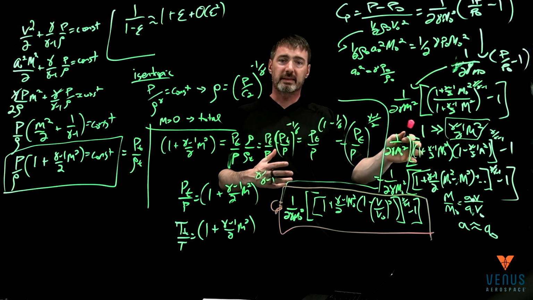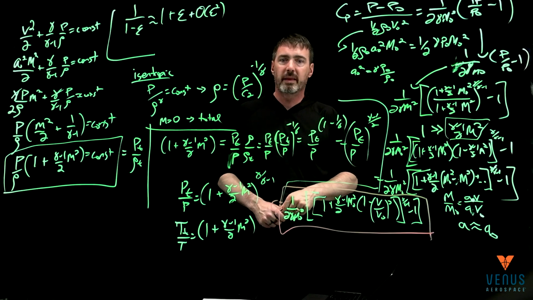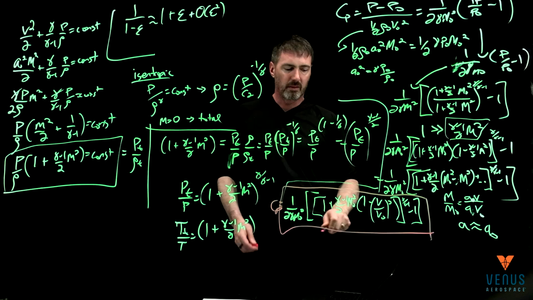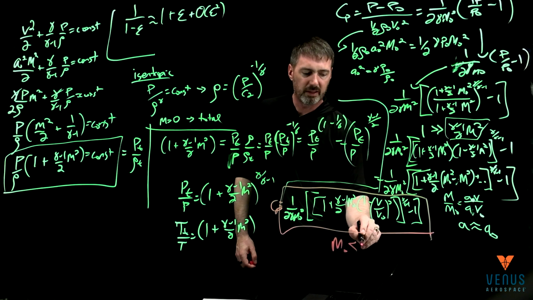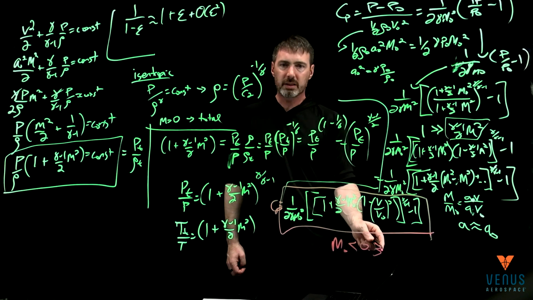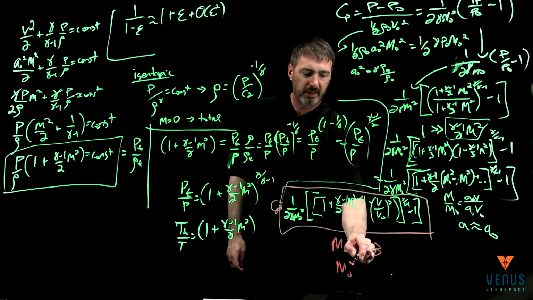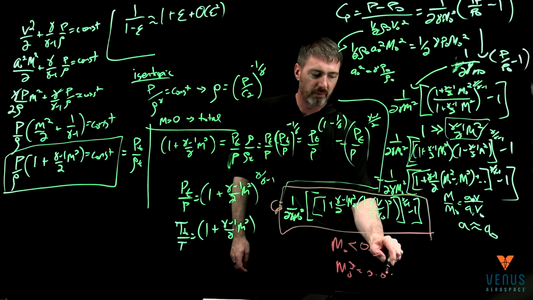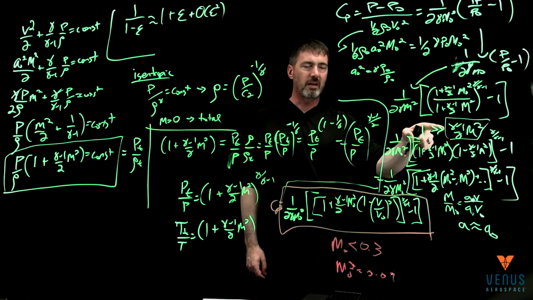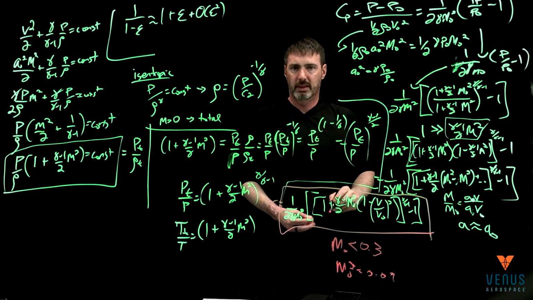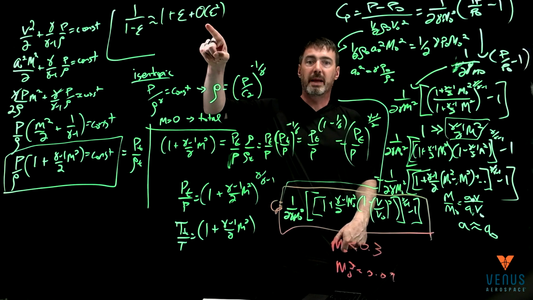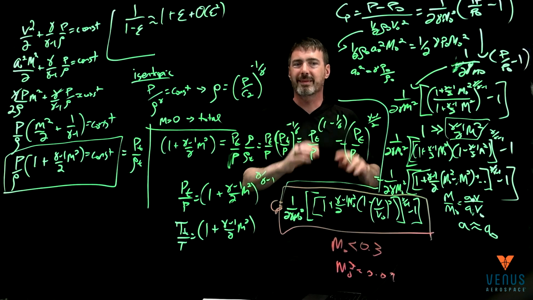And if you've ever heard that flow is sort of incompressible as long as the Mach number is less than 0.3, it's because of terms like this. So if you square 0.3, what you end up getting is 0.09. And then if you multiply it by the number, it's basically saying that this is a 5% correction. And so that's not too bad. So if this is a 5% correction, then the expansion up here is even tinier. So that's usually what this means.